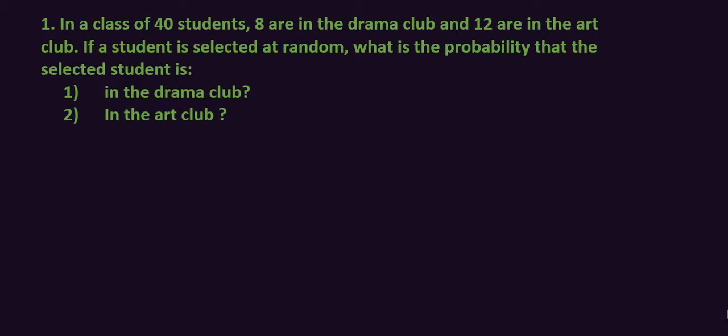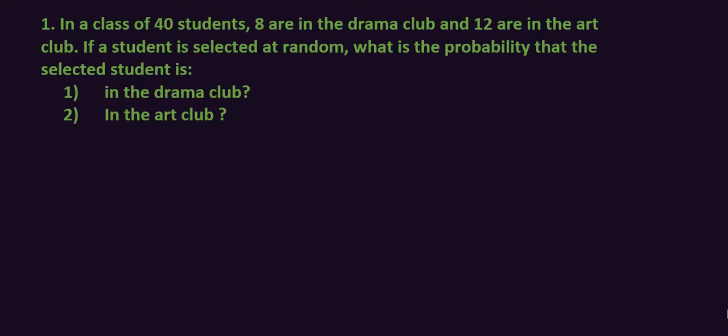Friends, in today's lecture, we will solve two word problems of probability. Question number 1 is given on the screen. You can read it as: in a class of 40 students, 8 are in the drama club and 12 are in the art club. If a student is selected at random, what is the probability that the selected student is, number 1, in the drama club, number 2, in the art club?